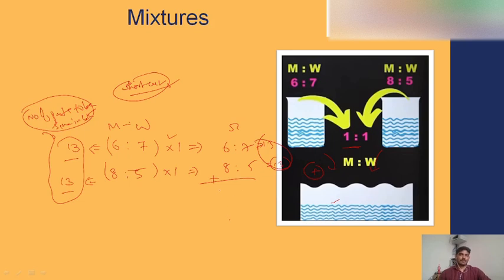So it will be like 14 and 12, and if I simplify this equation, it will be 7 is to 6. So the quantity of milk and water present in the new container, or big vessel, will be in the ratio of 7 is to 6. I hope we are clear with this explanation. We are doing one more example problem here.